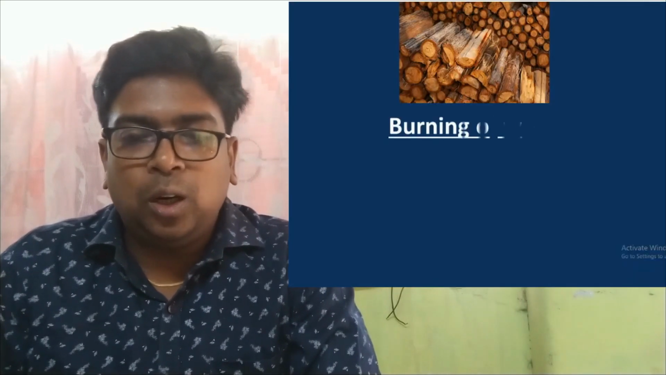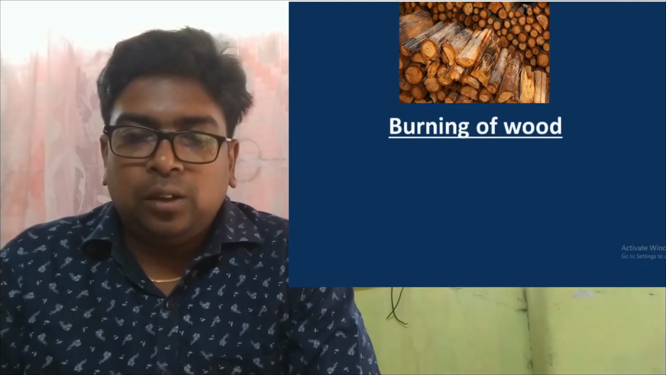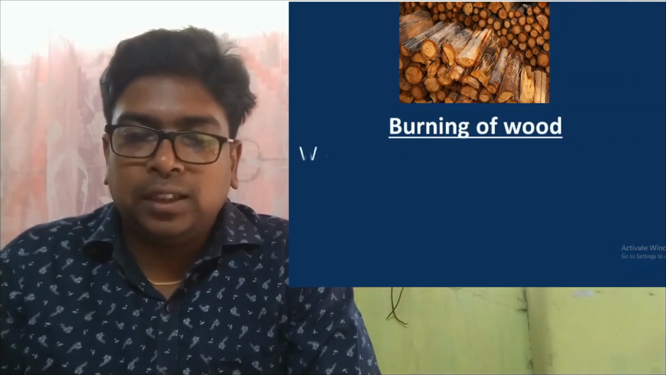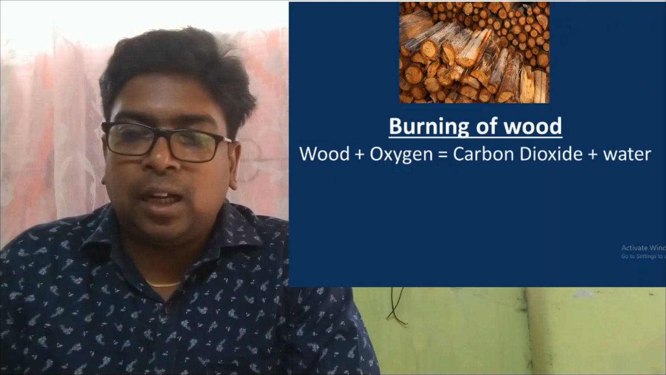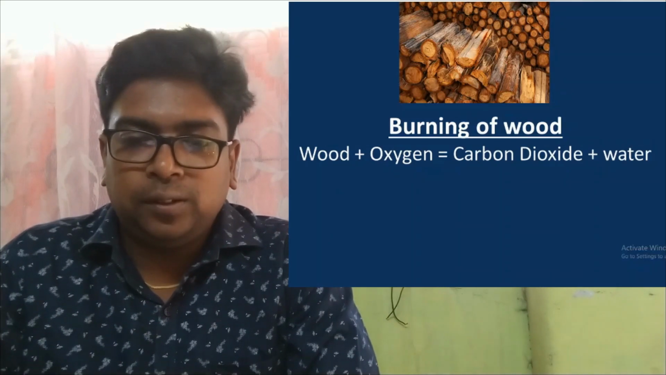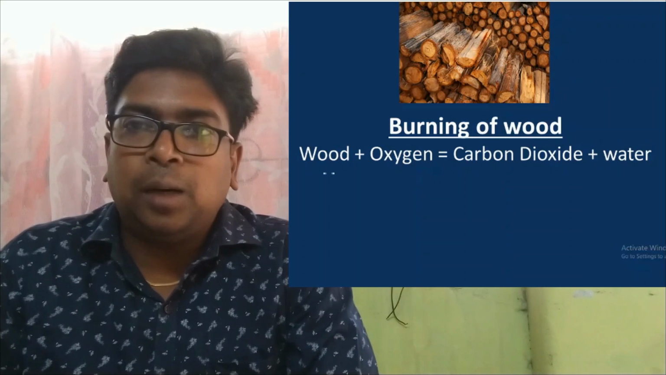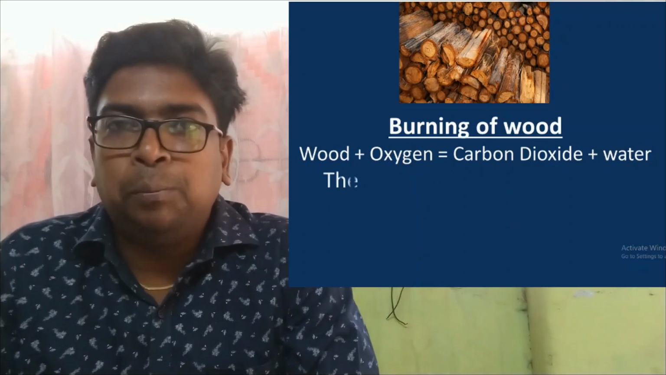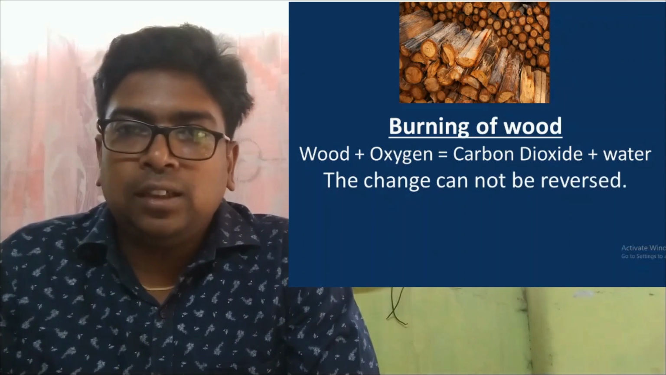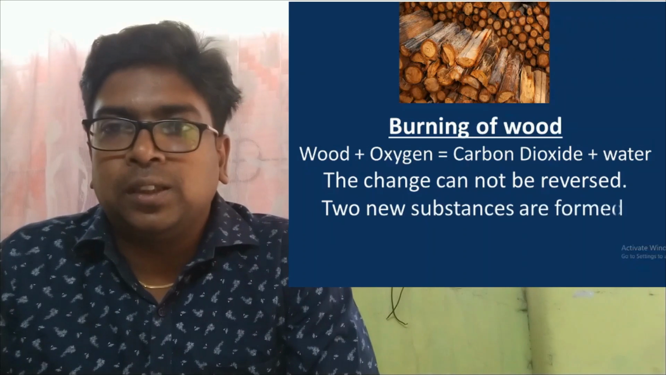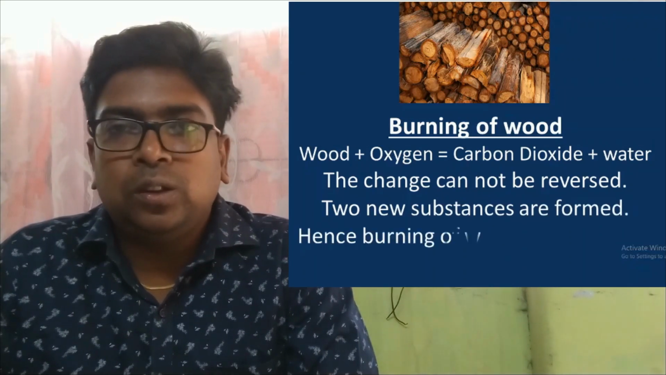The next burning example I am going to give is the burning of wood or pepper. When wood and pepper burn with oxygen, they form new substances, and these new substances are carbon dioxide and water vapor. On being cooled, carbon dioxide and water vapor will not give back wood or pepper. So it is an irreversible change, and two new substances are formed. Hence it is also a chemical change.